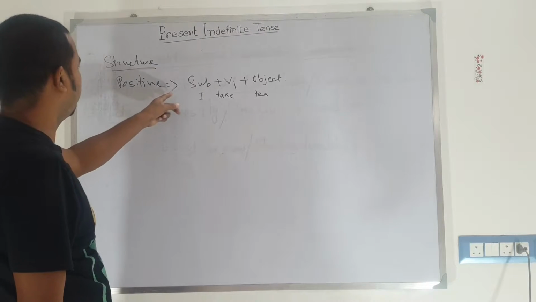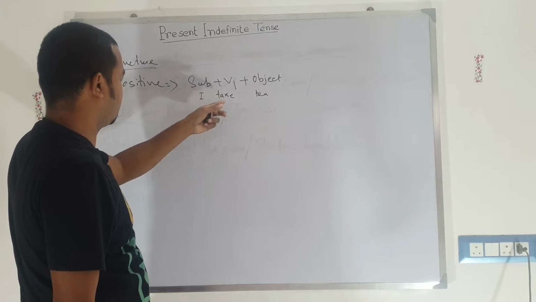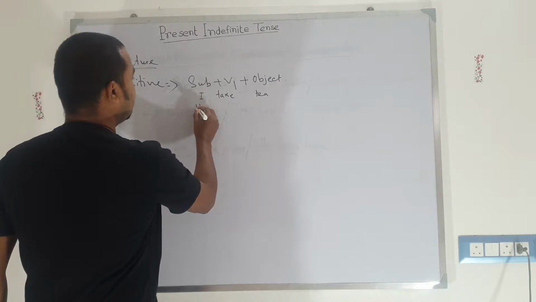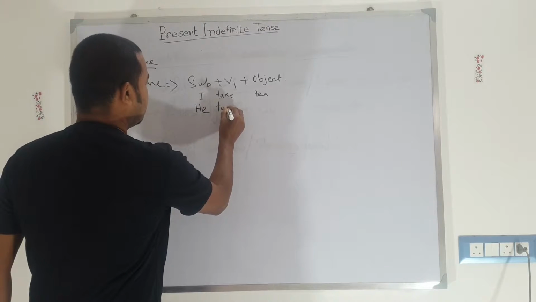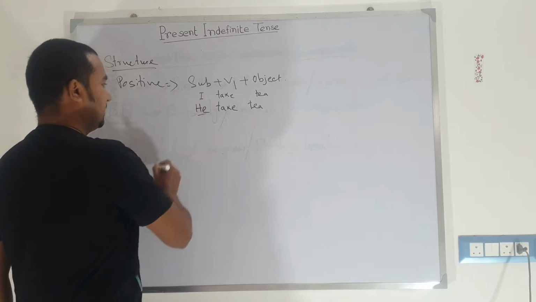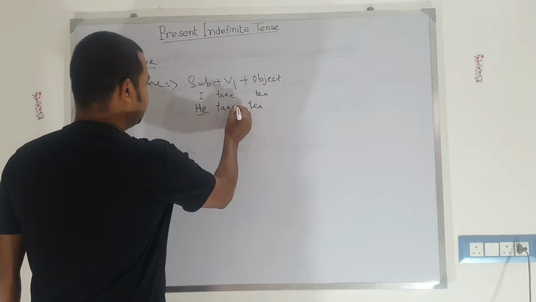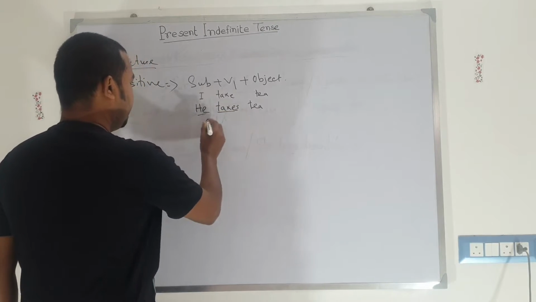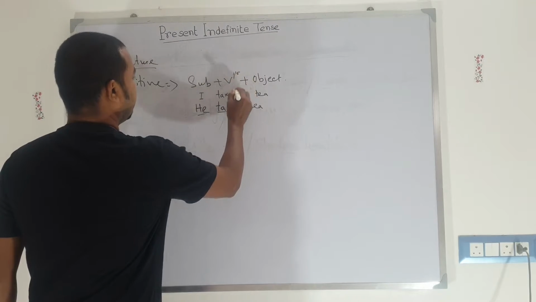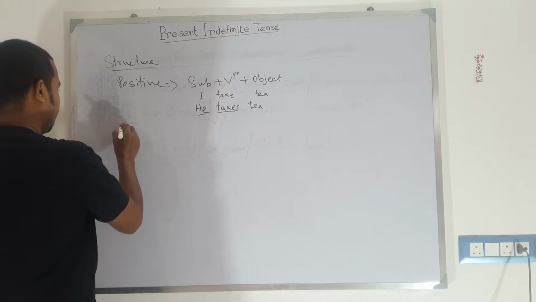So in this way we can make the positive sentence. First, at the beginning we have the subject, after that V1 or V5. If the subject is third person singular, then you use: he takes tea. "He take tea" is not a correct sentence. In order to bring the third person singular, you need to add s or es to the verb. So, he takes tea. V5 means goes, takes, where s or es is present, in the positive.